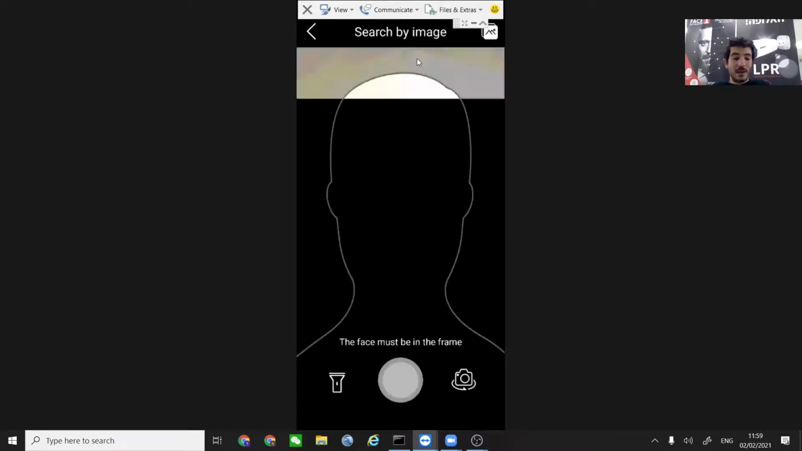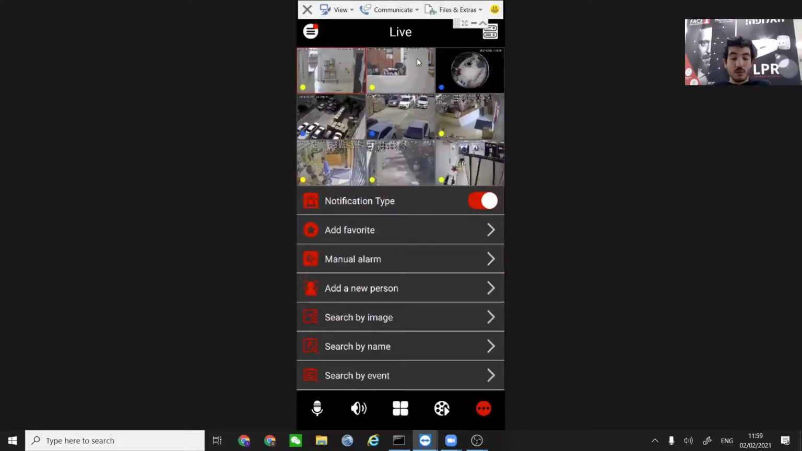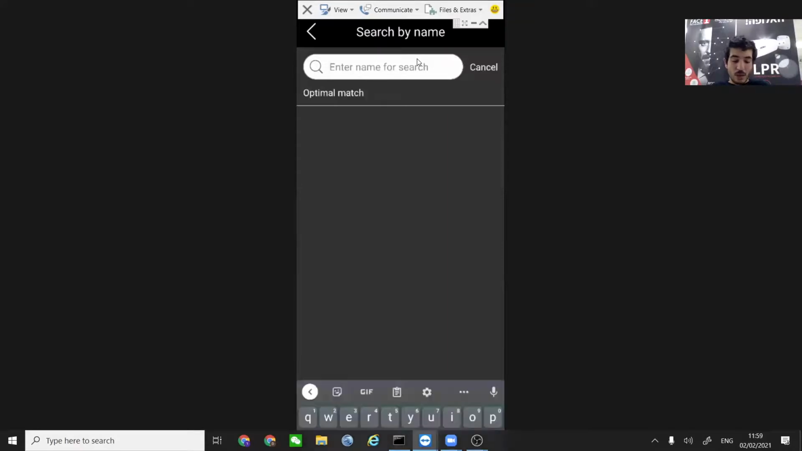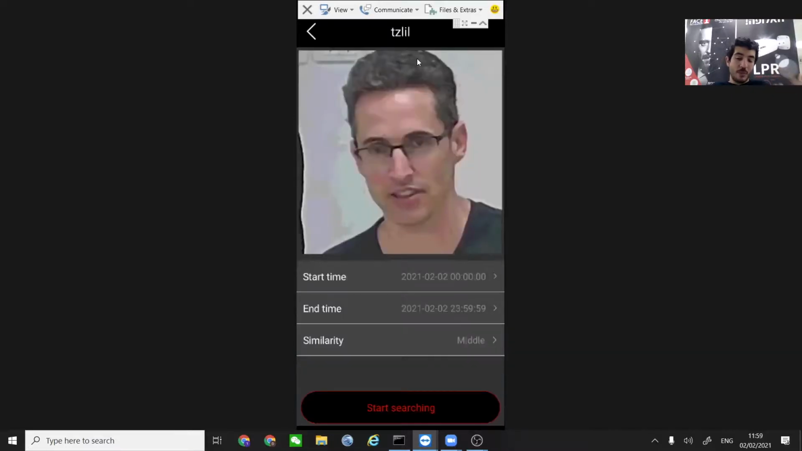And now let's see another ability that we have, which is the ability to actually search for a face using a name. How can we search using a name? Of course, from the database. So basically, we have the databases on the NVR, a lot of names in there. So let's search for, I don't know, Tzlil. This image of Tzlil, one of the employees, is actually stored on the database. It's stored on the NVR, but yet we can see the image right here.